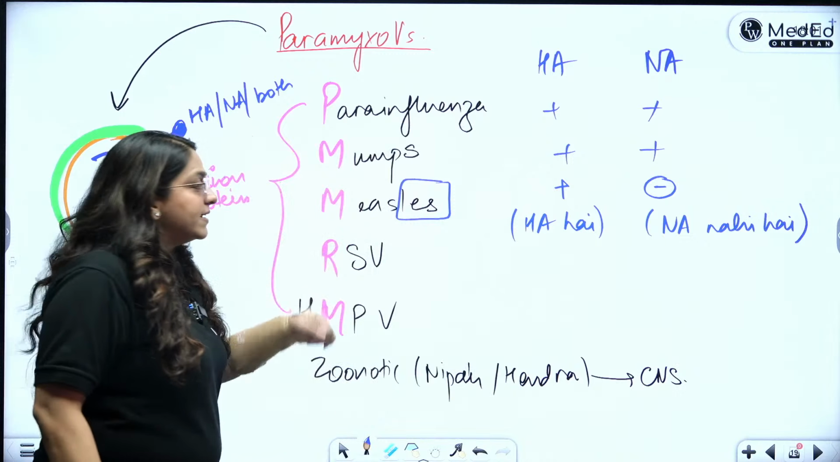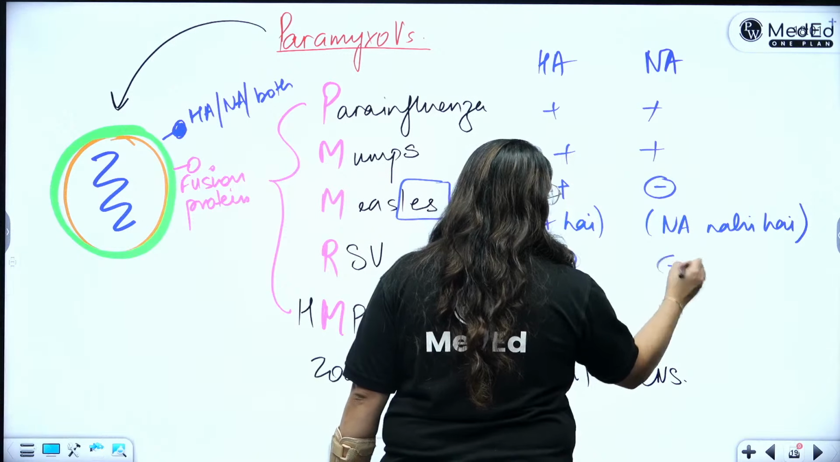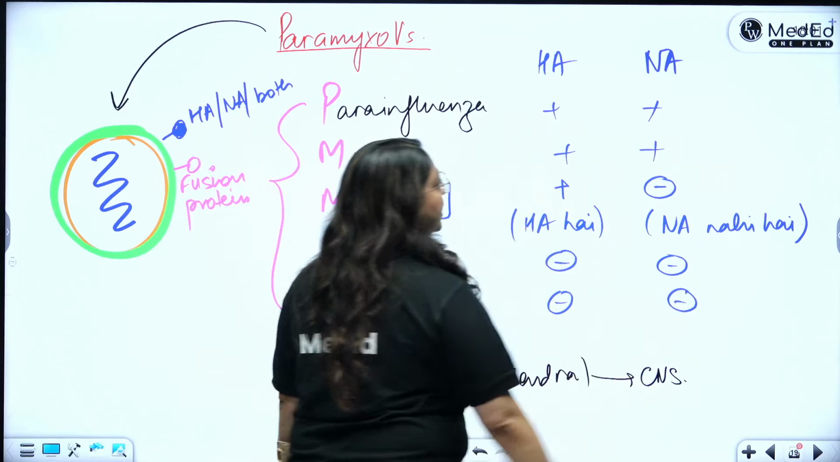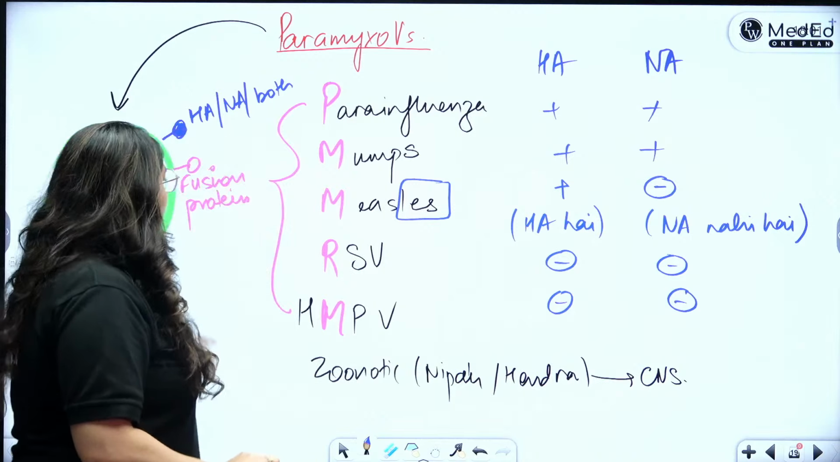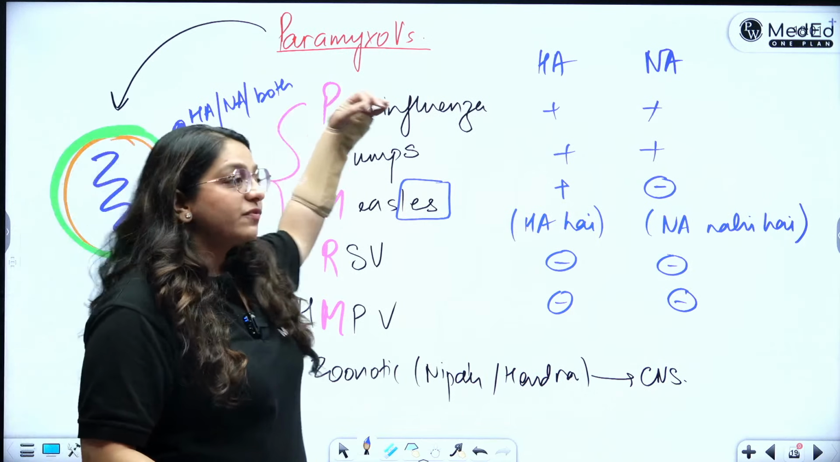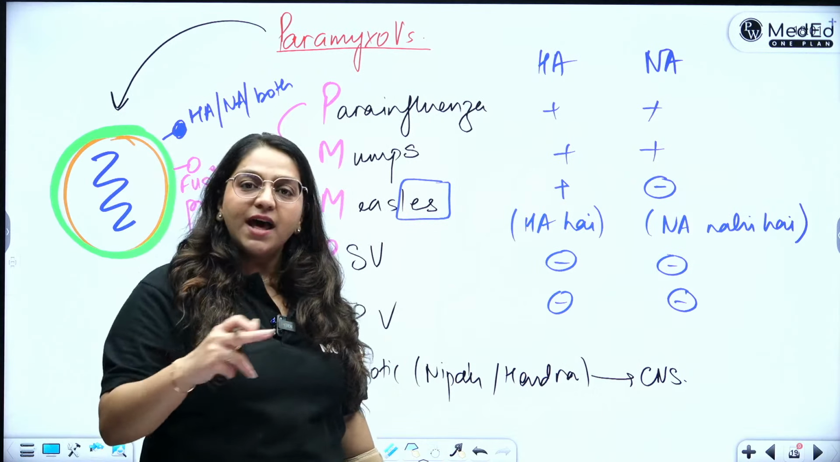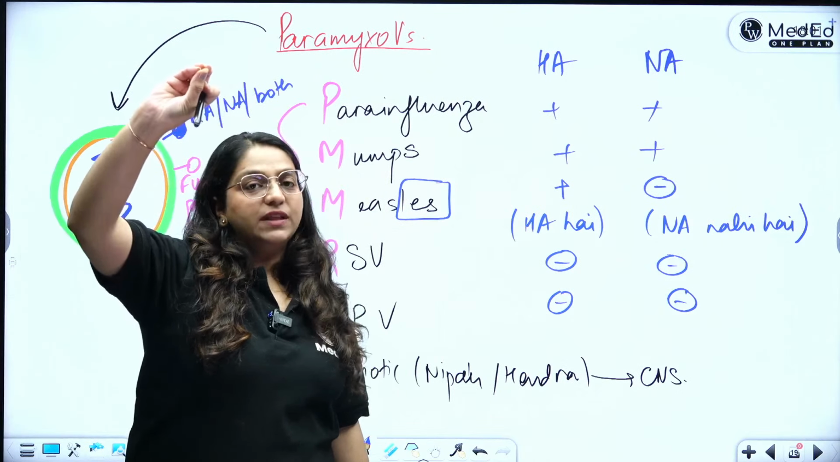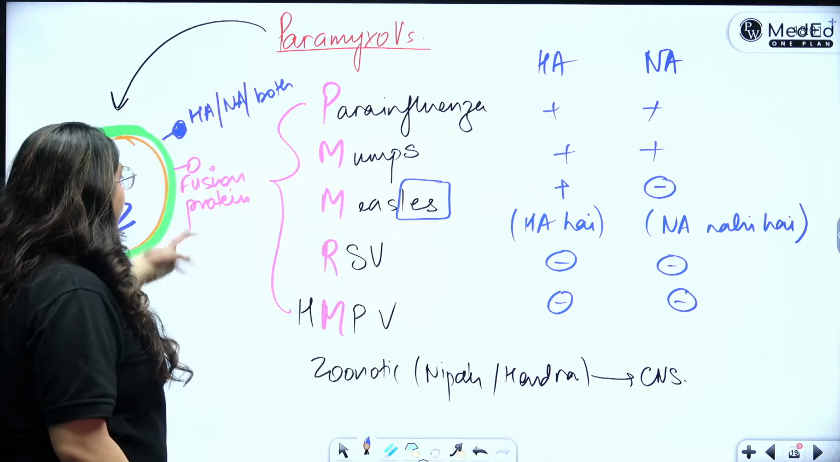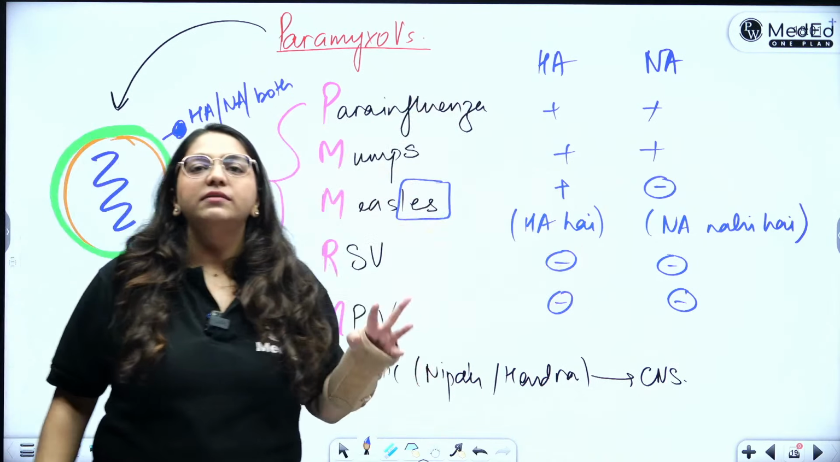What about respiratory syncytial virus and human metapneumovirus? Both are not there. Neither neuraminidase nor hemagglutinin. Depending upon this, you can make the morphology or the structure of any of these viruses. Simply a single-stranded RNA, helical symmetry, and an envelope with a fusion protein. Other than that, HA and NA protein will depend upon this table.